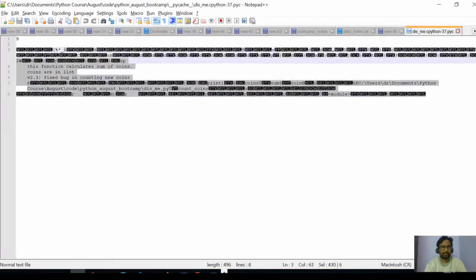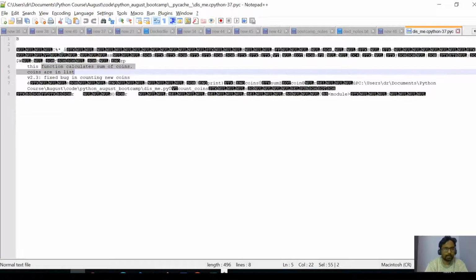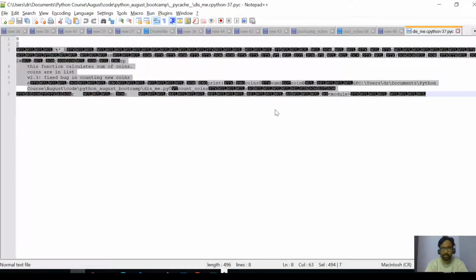You cannot read this, right? There are some things which can be read. For example, this is function calculate sum of, this is actually a docstring, so that is why it is present here, and some other metadata. But usually the entire code is not present here, it is in a jumbled format which cannot be read by humans.